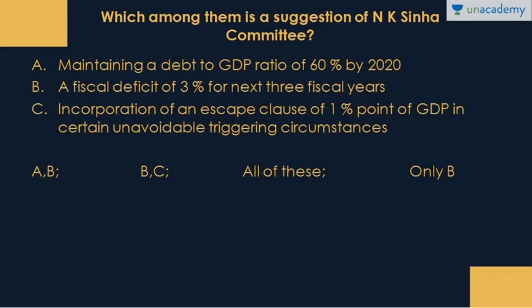B. A fiscal deficit of 3% for next 3 fiscal years. C. Incorporation of an escape clause of 1% point of GDP in certain unavoidable triggering circumstances. So looking at the options here, in this question only B is the correct answer.